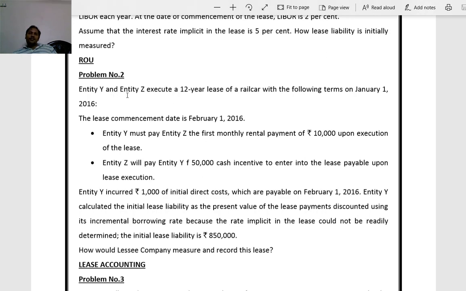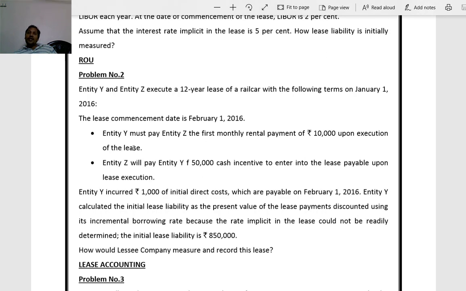Entity Y and Z execute a lease for 12 years for a rail car, starting the terms on 1st January 2016. Lease commences on 1st February 2016.